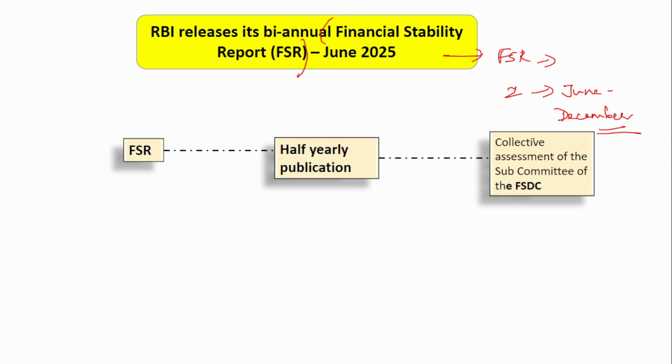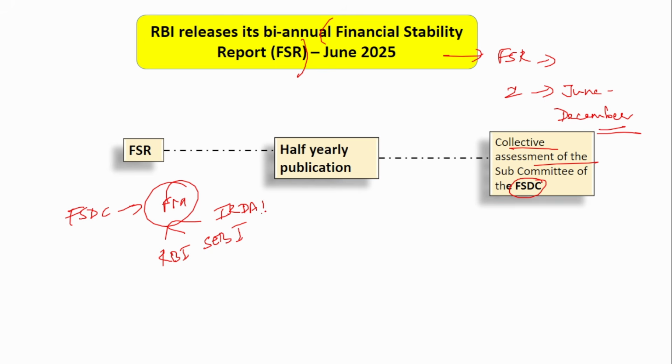So what is this FSR? So this is a collective assessment of the subcommittee of Financial Stability Development Council. So if you see, there is a Financial Stability Development Council that is headed by the Finance Minister. Okay. So here if you see, what happens is that apart from Finance Minister, there are various other regulator representatives also present in this FSDC, such as RBI, SEBI, and also IRDAI, PFRDA.